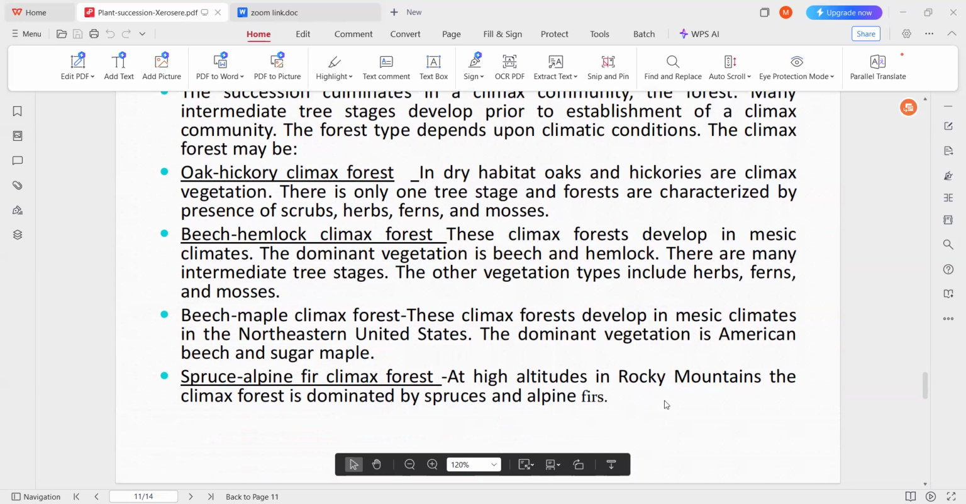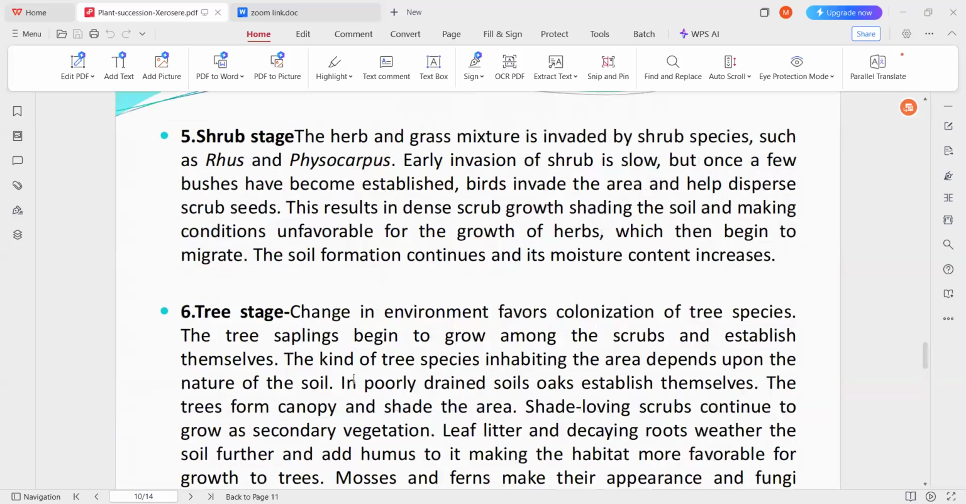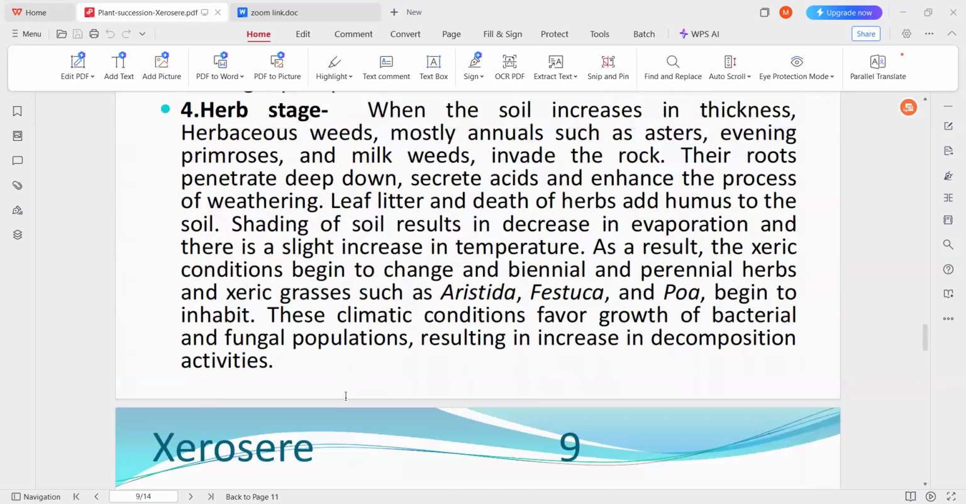So here, at high altitudes in the Rocky Mountains, based on the climax, we can observe different types of forest. So this is the final climax. So in xerosere, that is the ecological succession of xerosere.